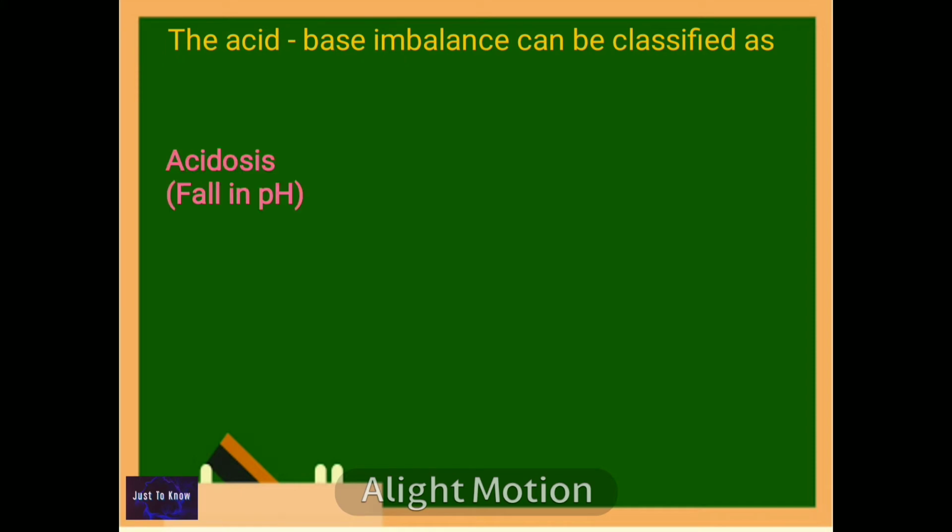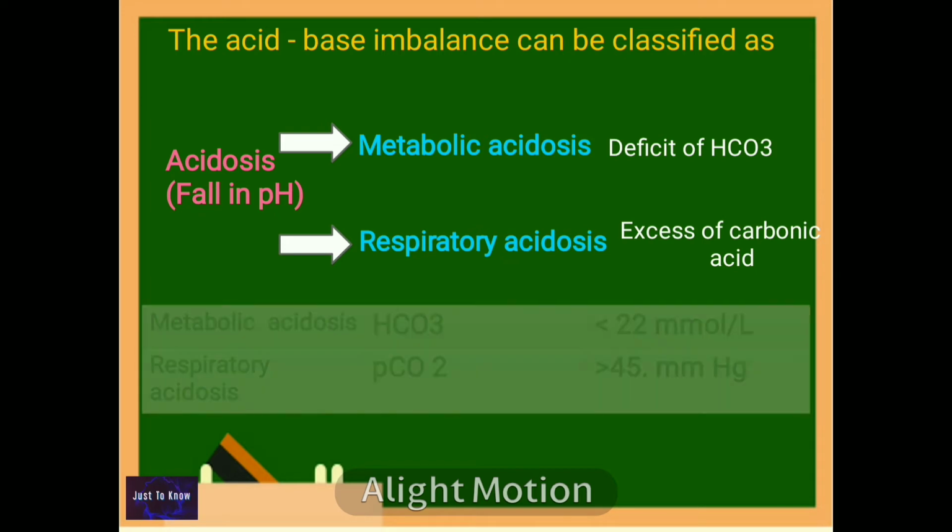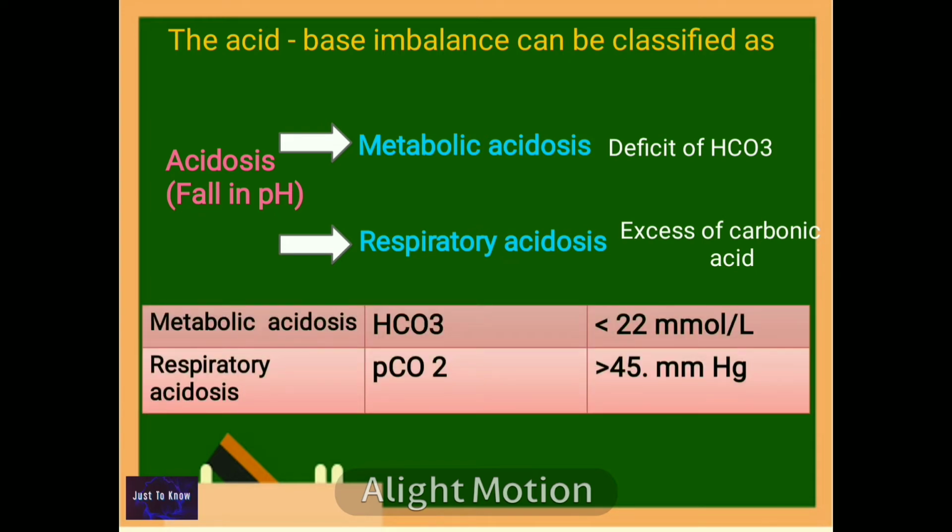Acidosis, the fall in pH, is further classified into metabolic acidosis. Remember, a condition characterized by primary bicarbonate deficiency. Then respiratory acidosis, a condition characterized by primary excess of carbonic acid. As a diagnostic part, in metabolic acidosis, the bicarbonate level is less than 22 millimoles per liter. And in respiratory acidosis, the PCO2, the partial pressure of carbon dioxide, is greater than 45 mmHg.